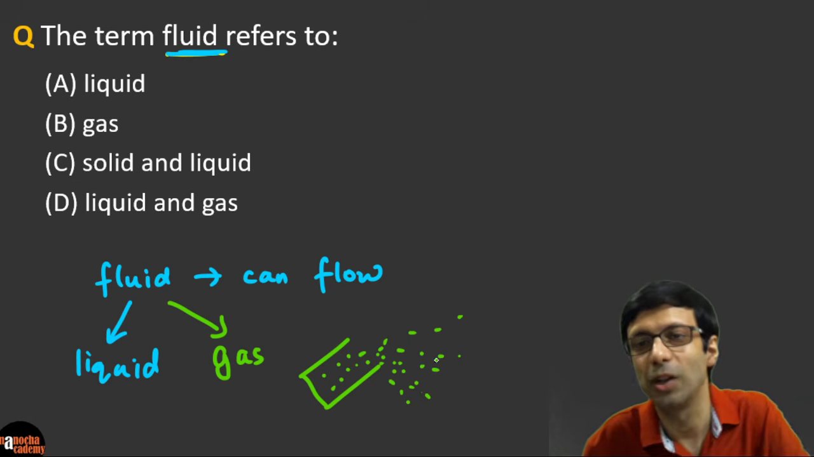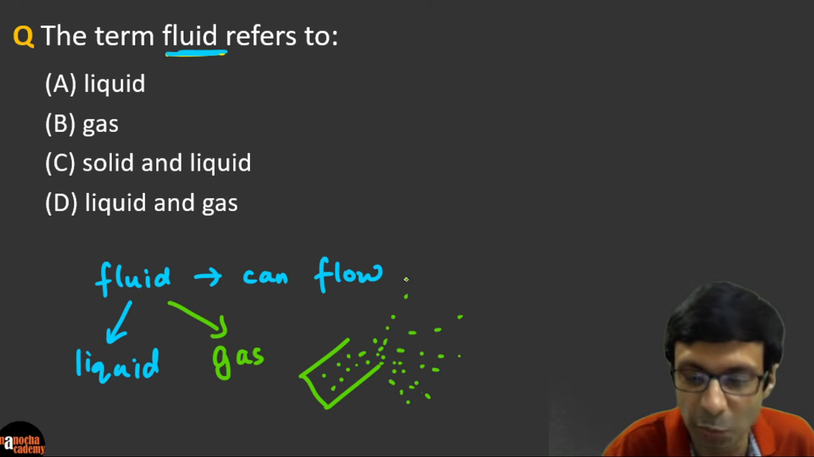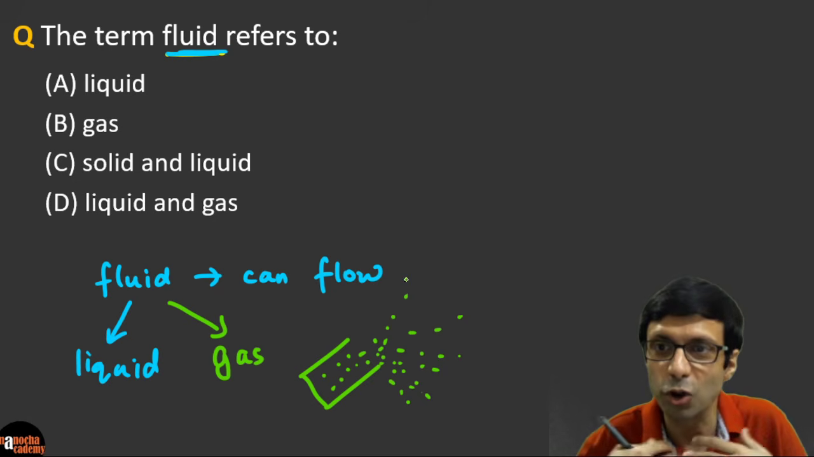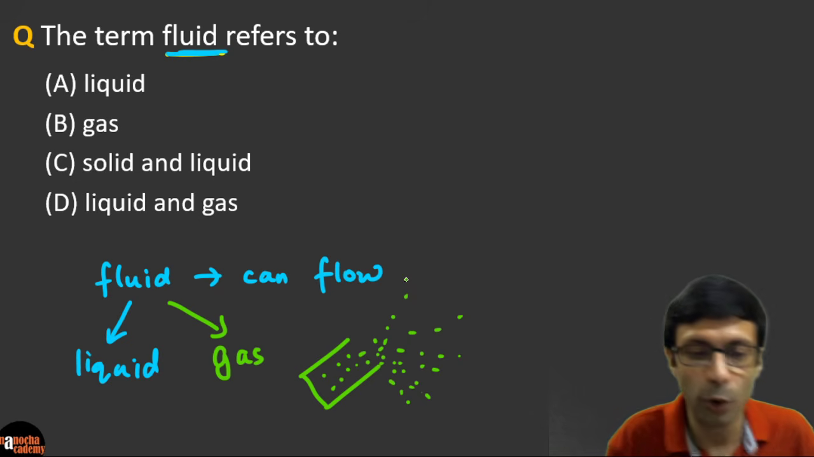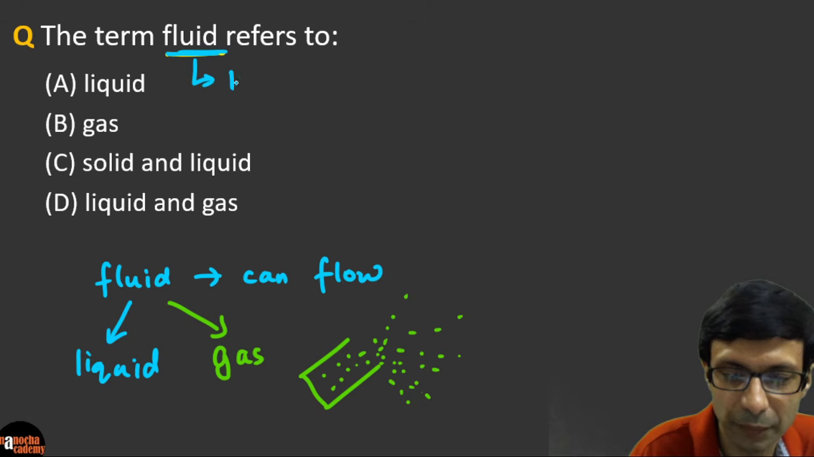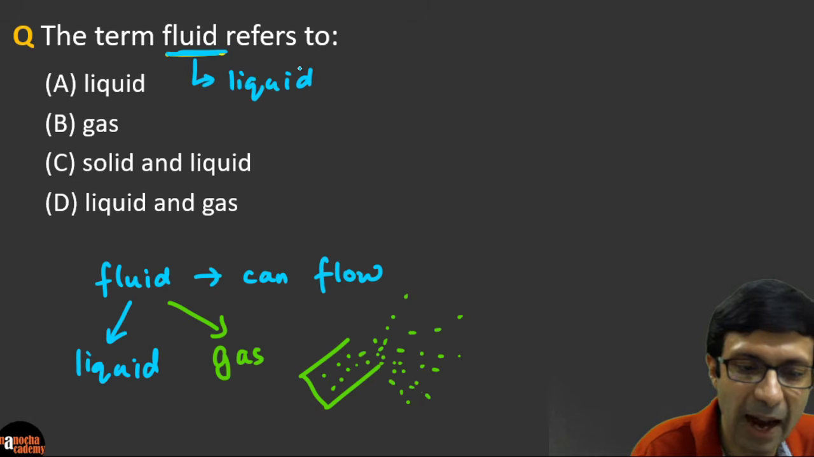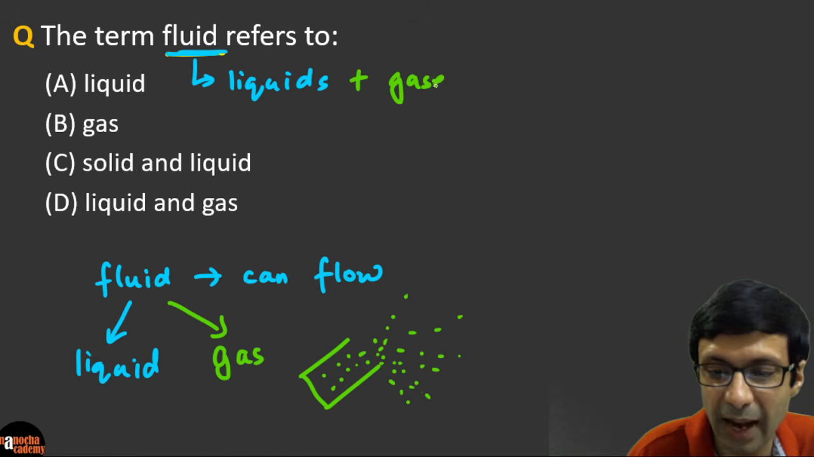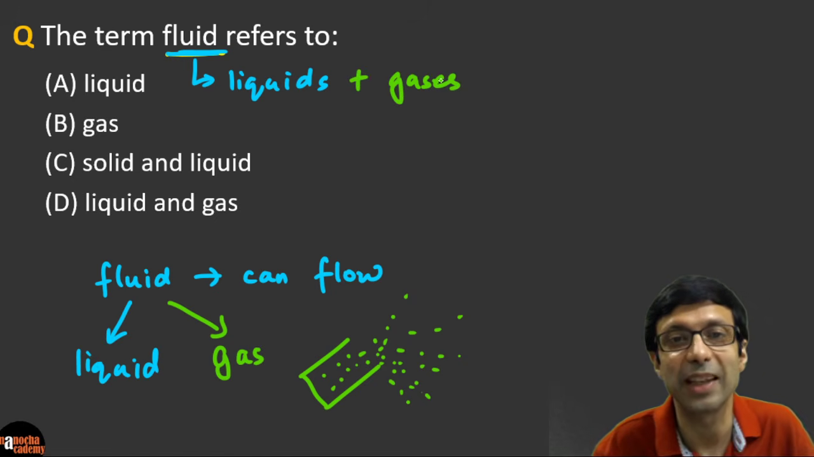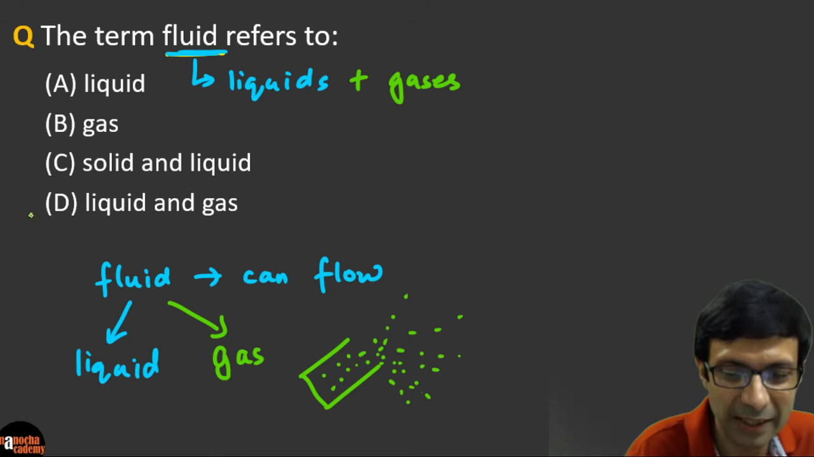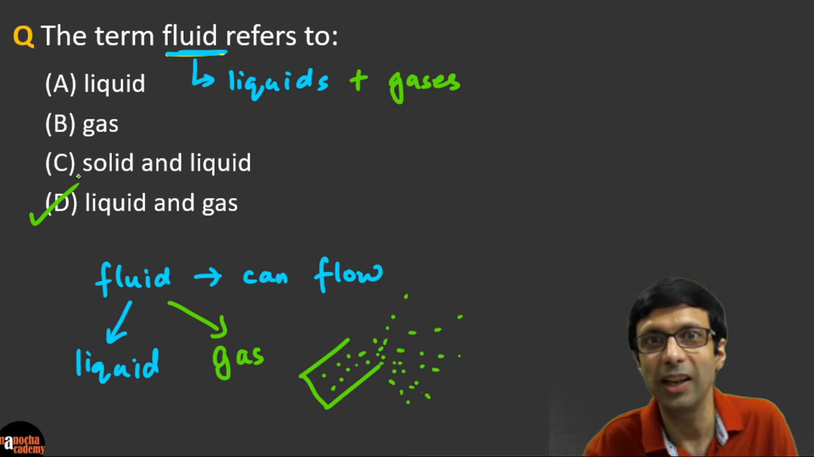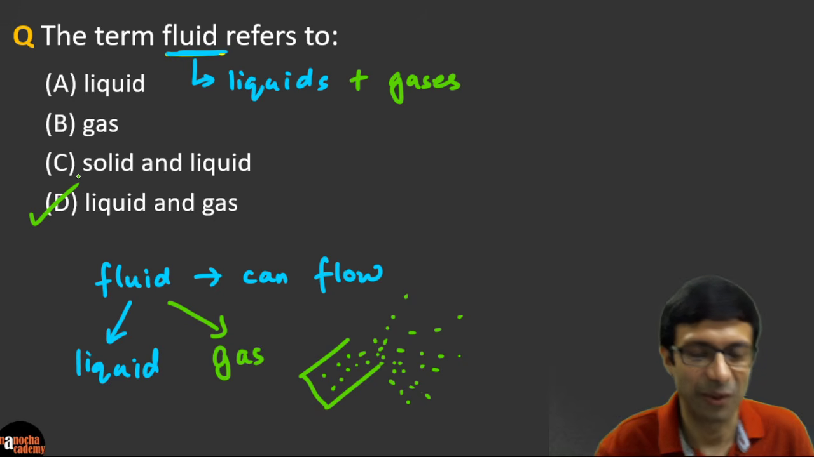The liquid will flow downwards due to gravity. Gas particles move away in all directions, but it's also going to flow like a liquid. So this is an important science term to know, that fluid refers to both liquids and gases. So the word fluid means liquids and gases. Why? Because it means something that can flow. So the correct answer here is going to be option D, not option A only, because liquid is not the only fluid, it's liquid and a gas, right?